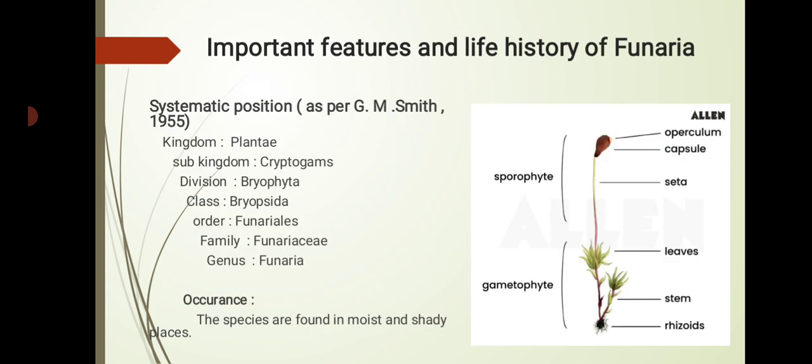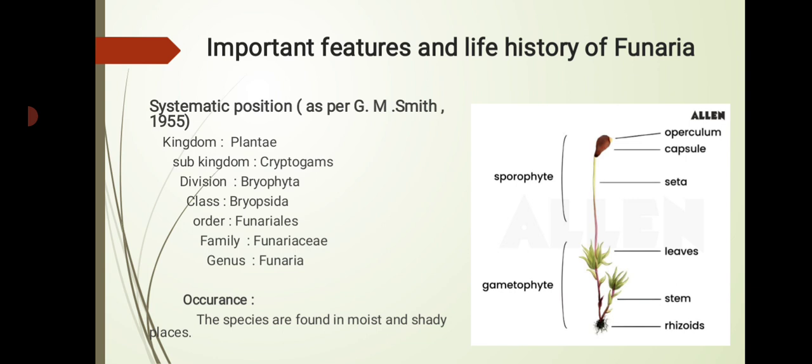The next point is important features and life history of Funaria. Here is a diagram of Funaria. First, the systematic position as per G.M. Smith: for Funaria, the kingdom is Plantae, then the sub-kingdom is Cryptogams, the division is Bryophyta, class Bryopsida, order Funariales, family Funariaceae, and last, genus Funaria. As for occurrence, the species are found in moist and shady places.